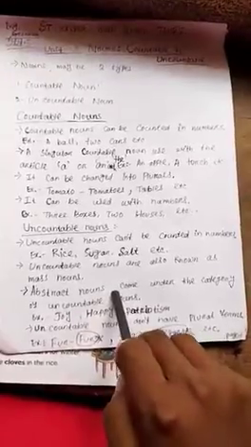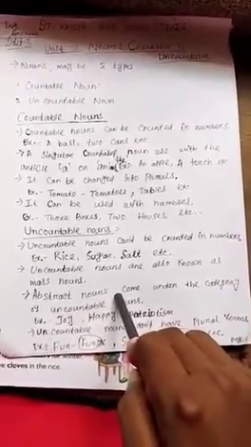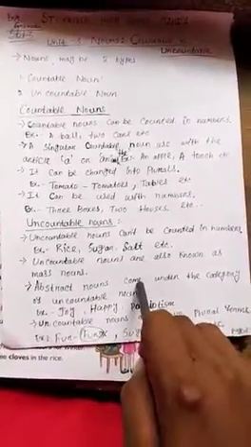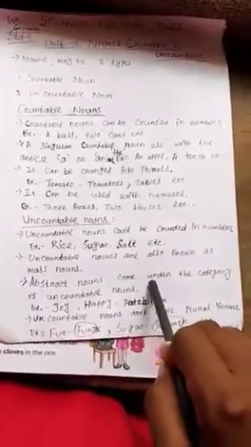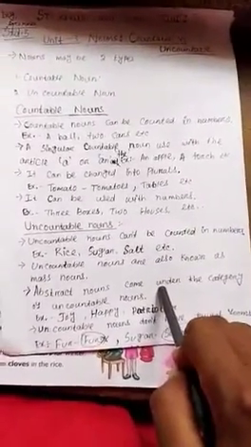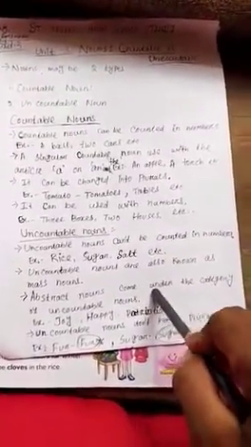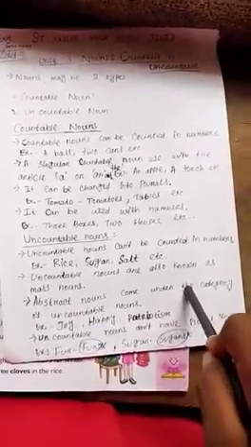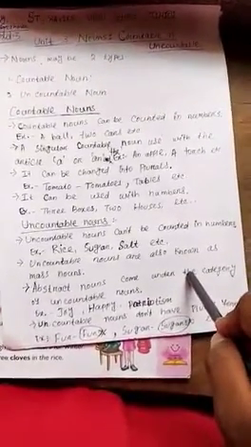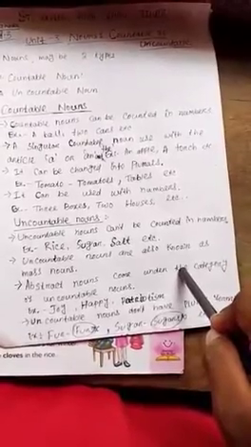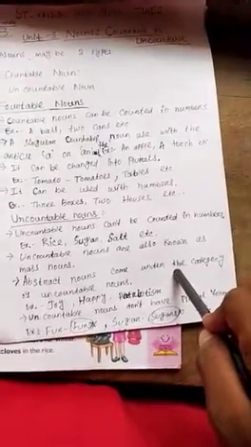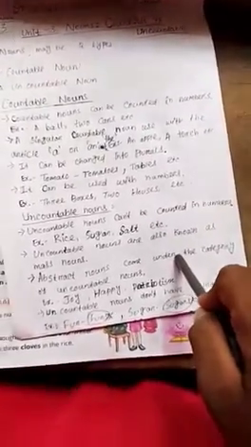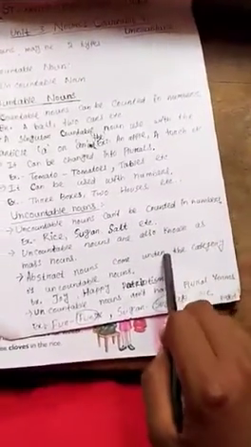Abstract nouns, students, abstract nouns means that is our feelings like joy, happy, sad, patriotism, nationalism. These are the abstract nouns. These abstract nouns come under the uncountable nouns category. We cannot count these abstract nouns, so these are the uncountable nouns.